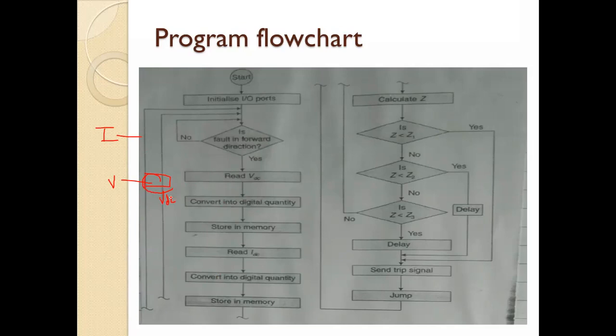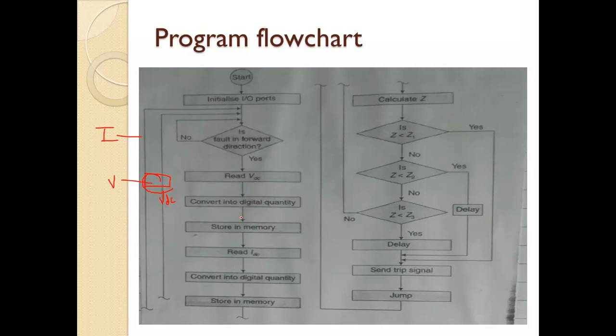So if the fault is in the forward direction, read that VDC and convert it into a digital quantity, that is, we are using the analog to digital converter.